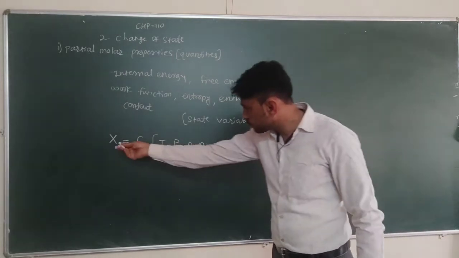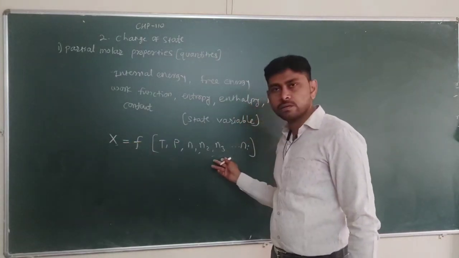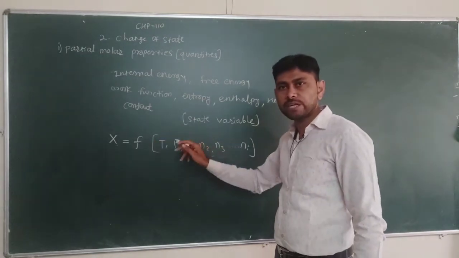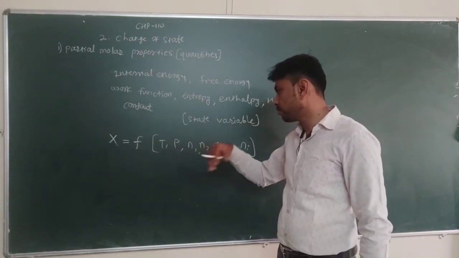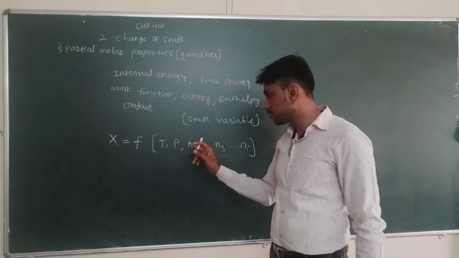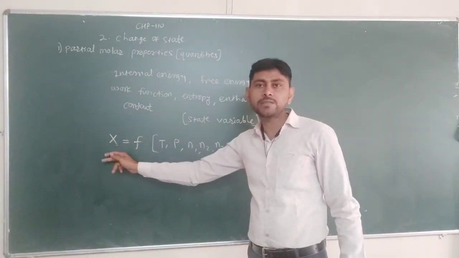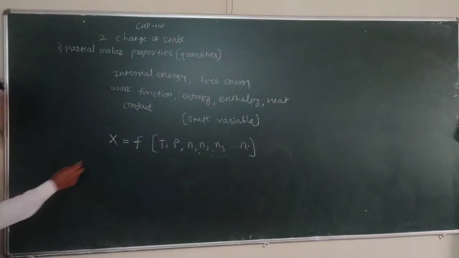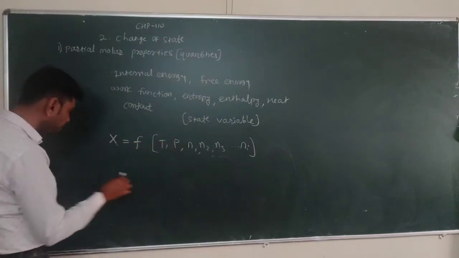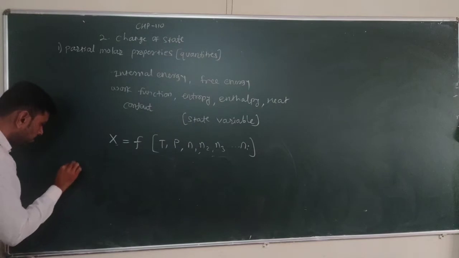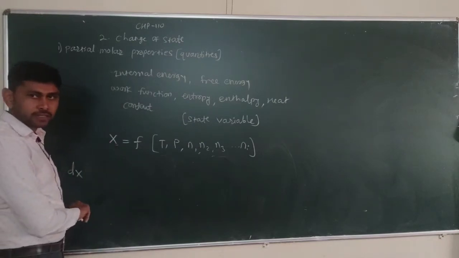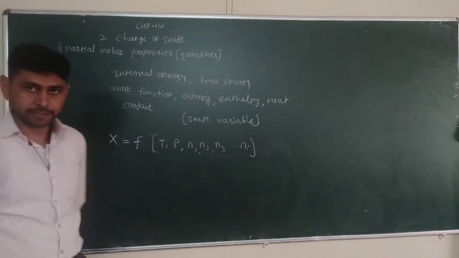So if this property depends on these variables, then when we change the temperature, the pressure, or the number of moles, there should be a change in this property X. When we change temperature, pressure, and number of moles, the change in property X is indicated by the symbol dX. We call it the total differential also.